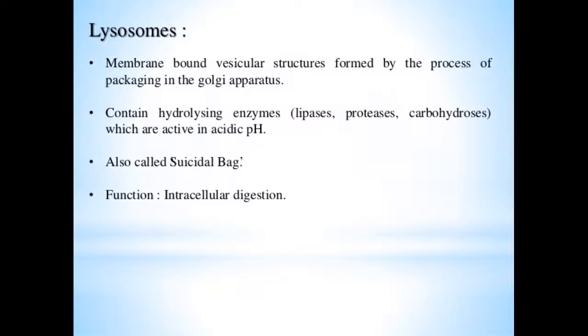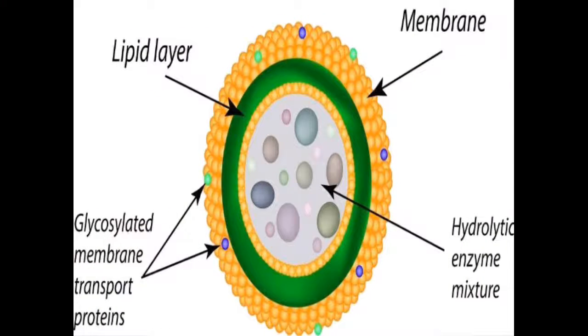Lysosomes are membrane bound vesicular structures formed by the process of packaging in the Golgi apparatus. They contain hydrolytic enzymes, lipase, protease, carbohydrase, which are active in acidic pH. They are also called suicidal bags. Function: intracellular digestion. Structure of lysosomes.